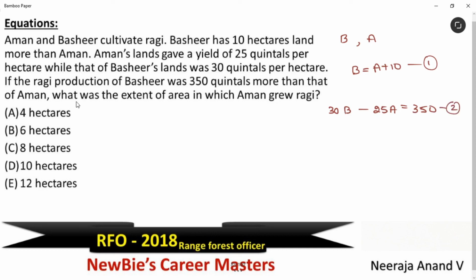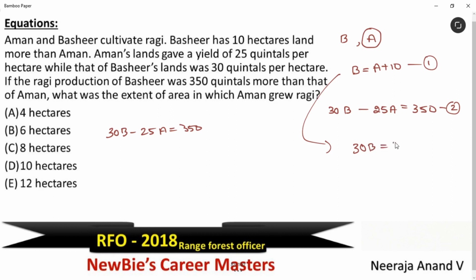Check what we have to find. What was the extent of area in which Aman grew ragi? That means we need to find this A variable. Let's take this second equation now. 30B minus 25A is equal to 350. See, to find this A variable, you have to remove the B variable. Correct. Let's try to remove this B variable. Here we have 30B, right? Let's make this also 30B. How? Very simple. Just multiply this equation with 30.